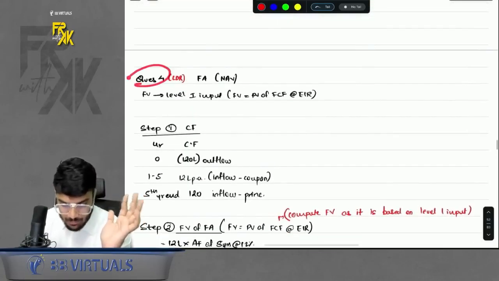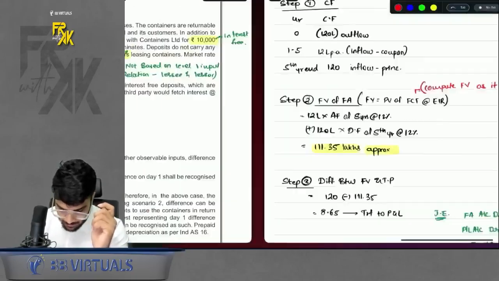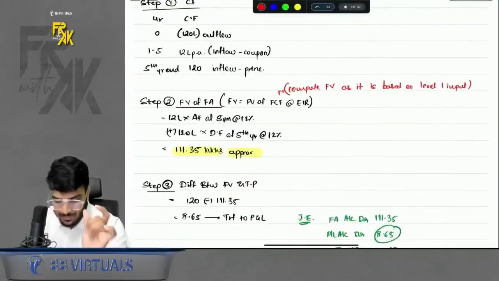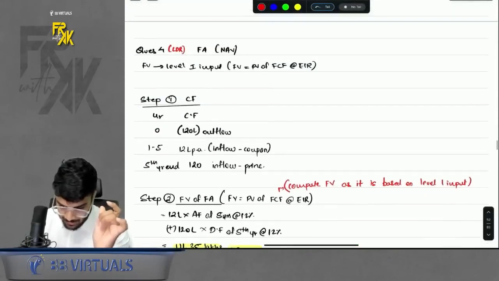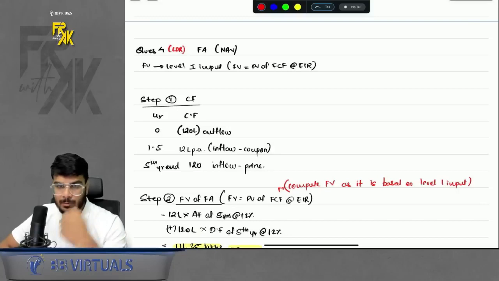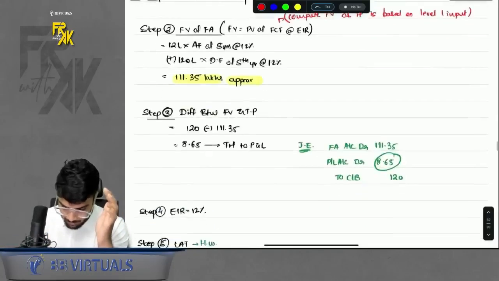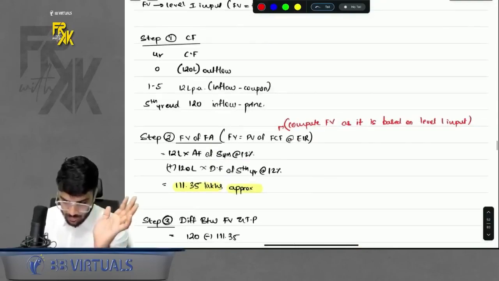Similar question is there, question number 4, where also I made you write that assume the fair value is based on level 1 input, right? That part was missing in the question, but I made you assume it because it is impliedly assumed in the solution. So I made you assume that the fair value is based on level 1 input. Accordingly, we will solve it, right?